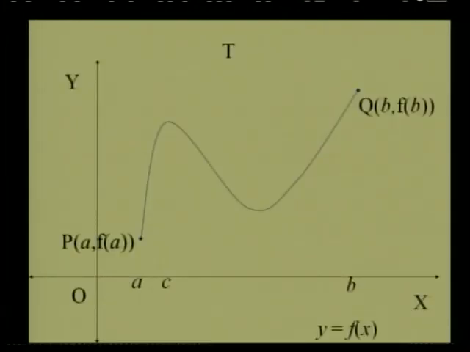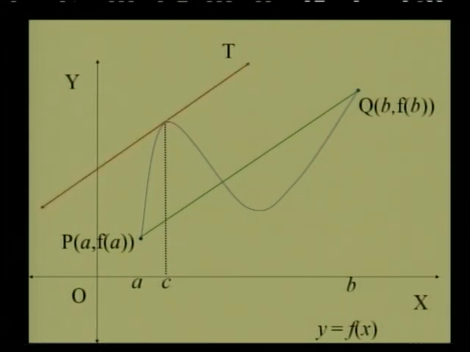So you also know this Lagrange's theorem, and the geometrical meaning is, if the curve is continuous from point P to point Q, and it is also differentiable, means it's a smooth curve, then this is the line PQ joining P and Q. For such a situation we can always find a constant c between a and b, such that at the point c on the curve a tangent exists and it is parallel to the line PQ.